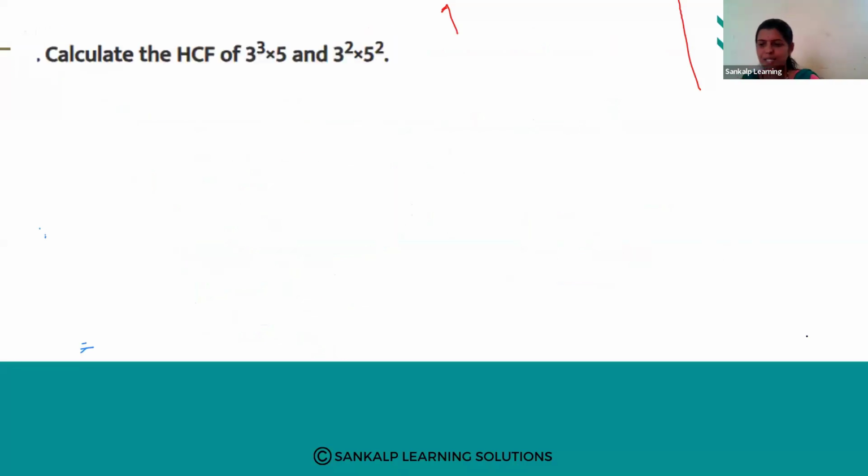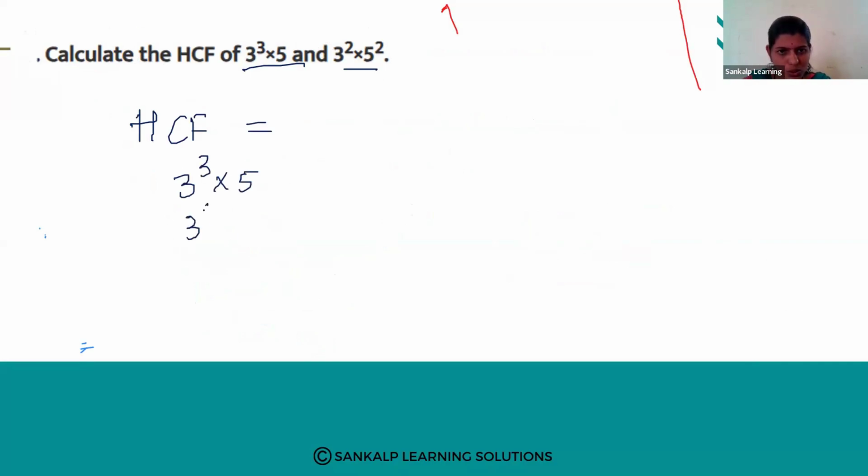Yes, this is an interesting question. Calculate the HCF of 3 raised to 3 into 5 and 3 raised to 2 into 5 raised to 2. How are you going to calculate the HCF? Yes, HCF of these two numbers. To find the HCF, what we are going to observe is which one is common. Here 3 raised to 3 is there, here 3 square is there. That means 3 raised to 2 is common.